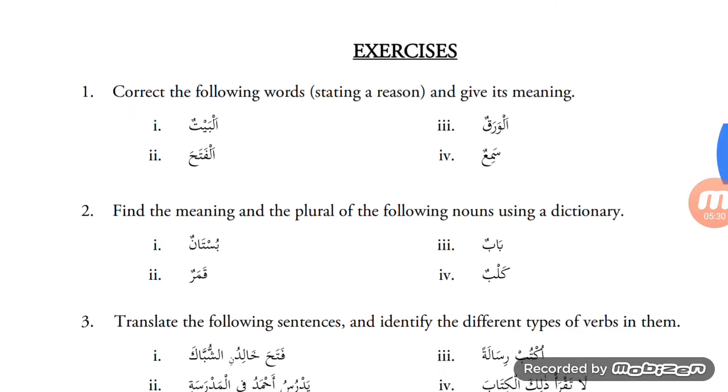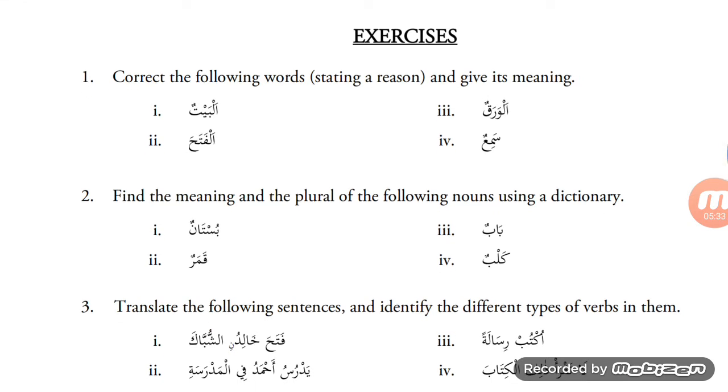Exercises. Correct the following words stating a reason and give its meaning. The first one, al-baytu. Here they've written al-baytun. This is incorrect. It can't be al-baytun. This is al-baytu. Any word that begins with alif lam is a noun, an ism, and it can never end with a tanween. So this should be al-baytu, not al-baytun.